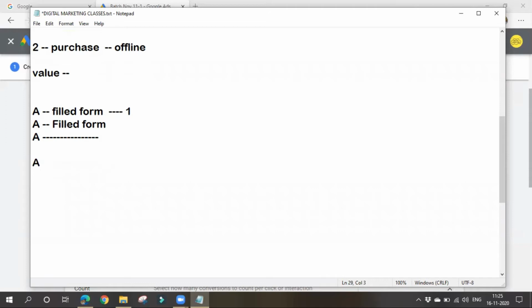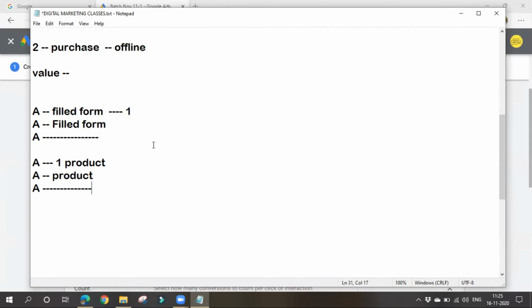Let's think it is an e-commerce website, on a platform like Amazon. A person bought one product there. Then again the same person went to Amazon on the second day and again purchased one product. And on the third day, again he went and purchased a product. Now, how many conversions should I consider?